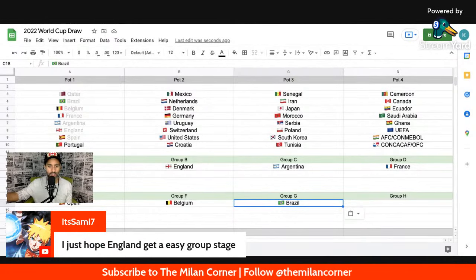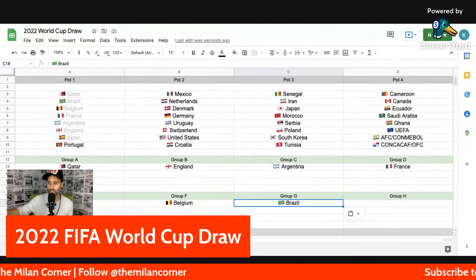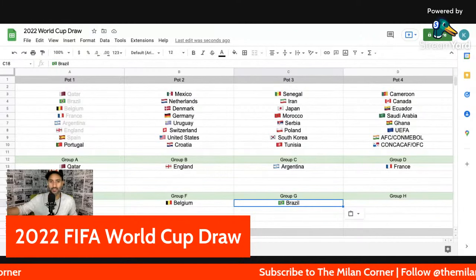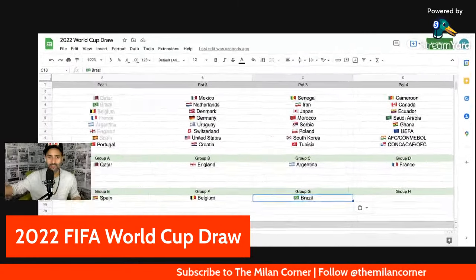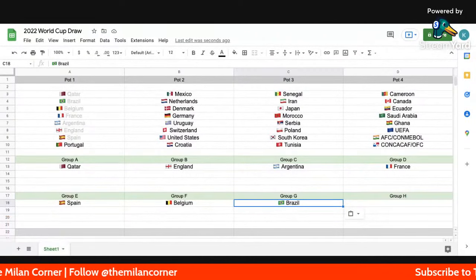I just hope England get an easy group. Nah, man, you shouldn't hope that England gets an easy group. You should hope that England gets a good group because you English lovers feel like England's going to do really well. So don't be afraid. For all you know. Let me take this banner out so you guys can see this. My bad.